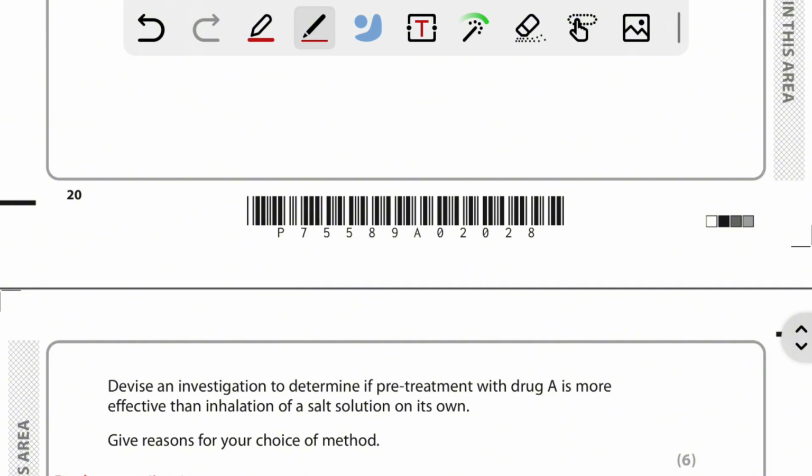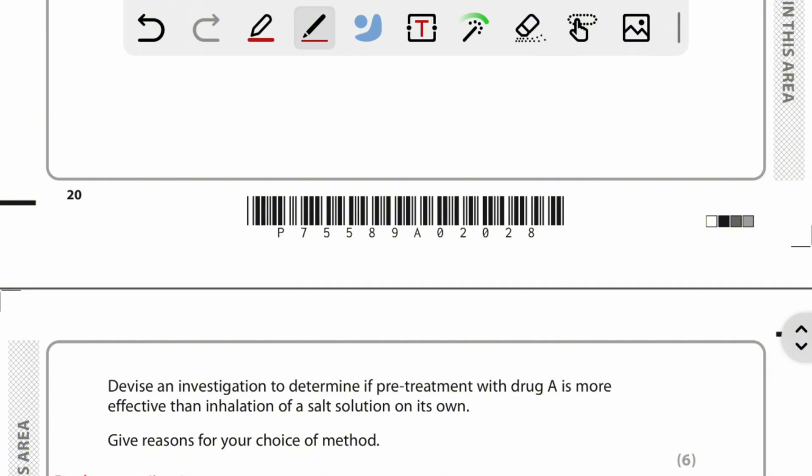Okay. And then it needs to be a large number of patients in each group, as I said before, for the reliability of the experiment.